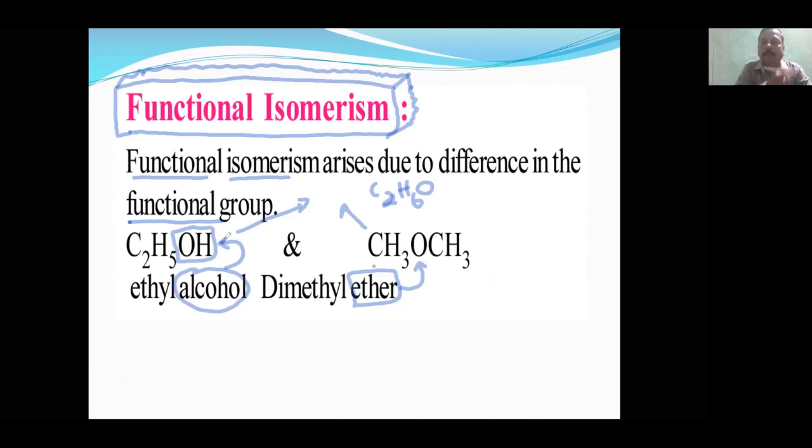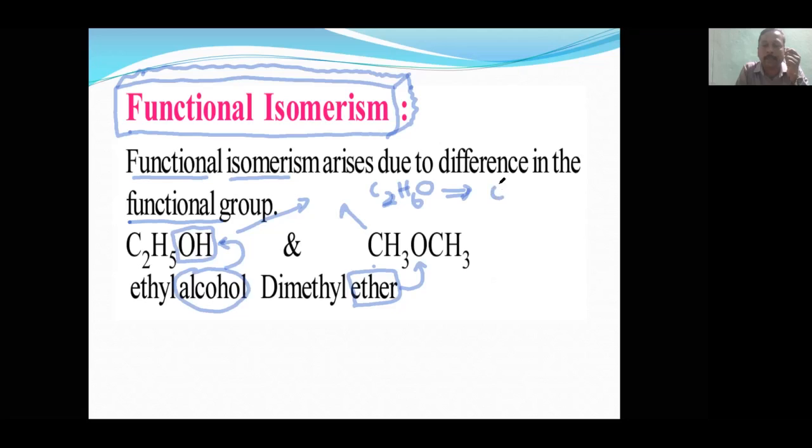But it cannot happen with some other. With this molecular formula, I cannot write aldehyde, I cannot write ketone, I cannot write carboxylic acid. So with each and every molecular formula, if you are prepared, this type of question comes.